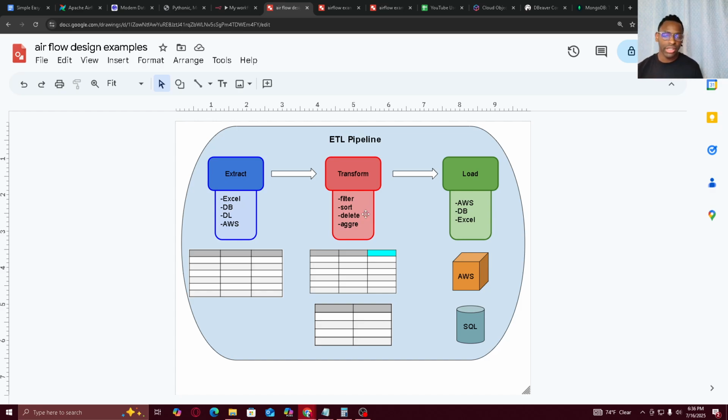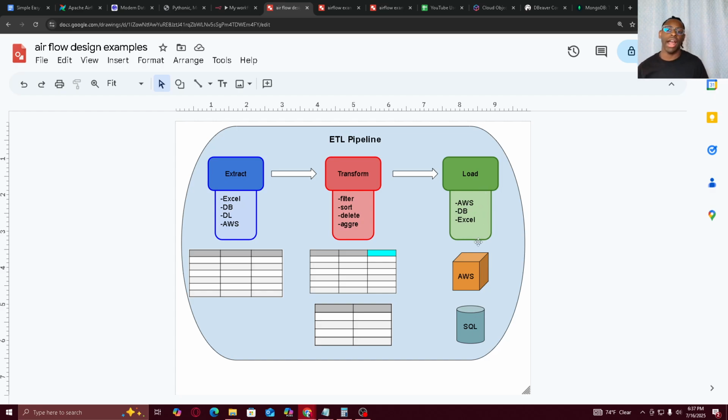If you want to delete certain data points, like anyone above a certain age, or you can filter for particular zip codes and areas of the data. That's what transform does. It does that automatically without you manually touching it. It just knows what to do. And then load. You would load this into, like I said, a cloud, a database, an Excel sheet, a local folder file, whatever it is. It's wherever you want to load it into.